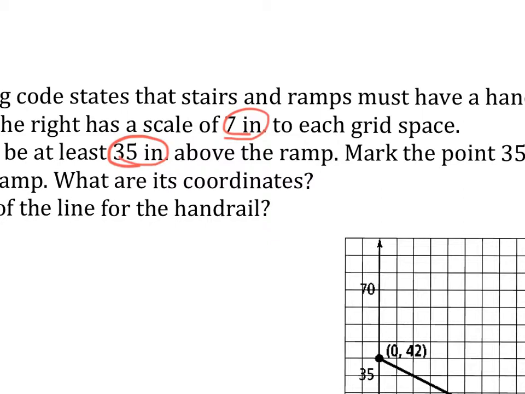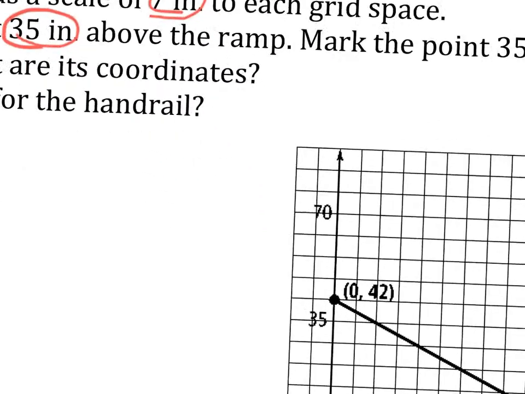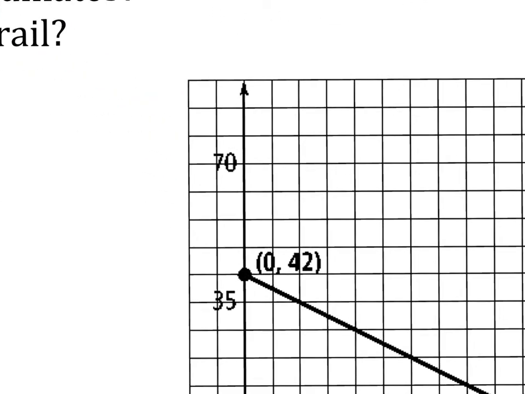Notice that I don't count 35, I count how many units total. Well, if the conversion is 7, that means I'm skip counting by 7. So it's going to look like this. Here's 0, there's 7, then there's 14, 21, etc., all the way till we get to 35. I have to count up 5: 1, 2, 3, 4, and here is 35 inches above.